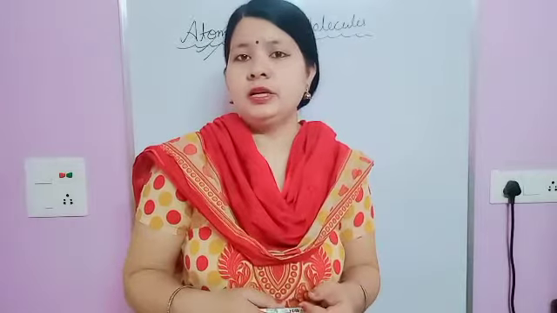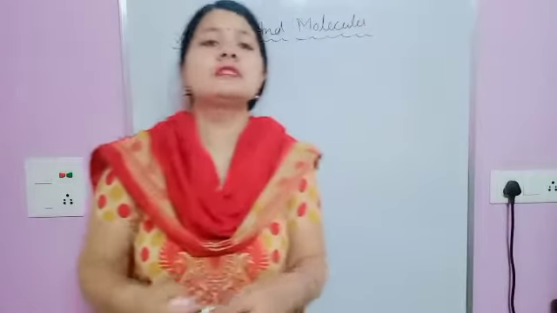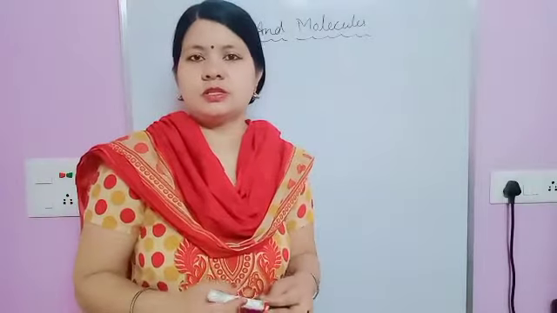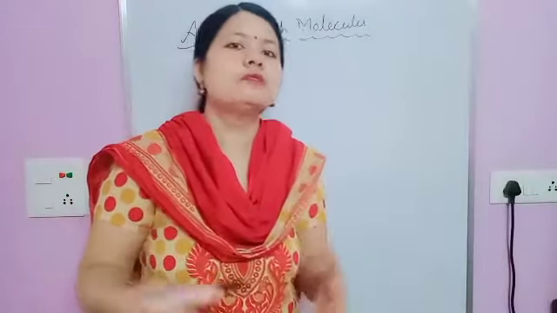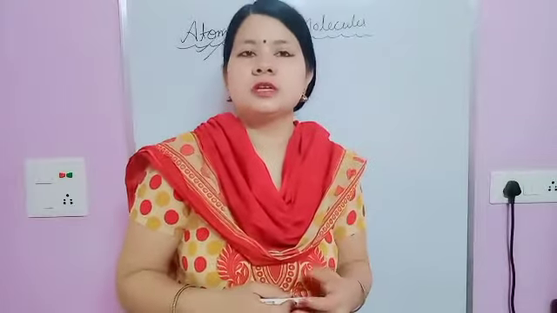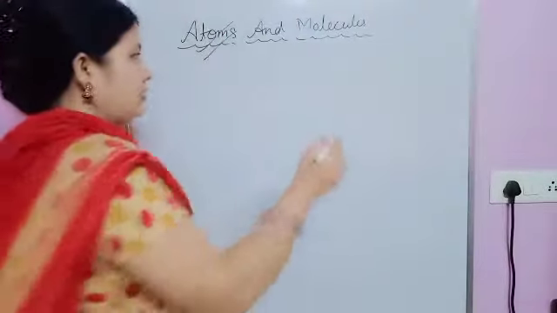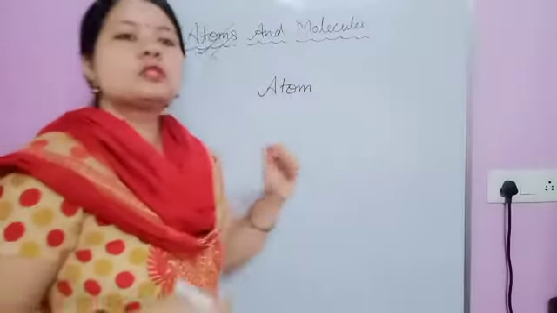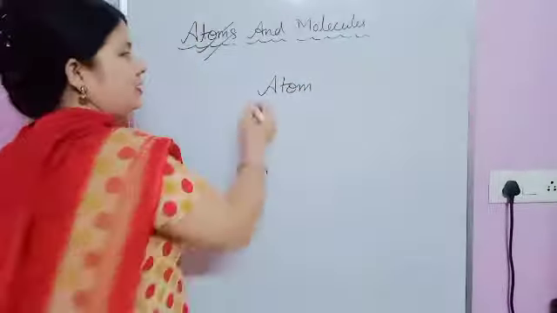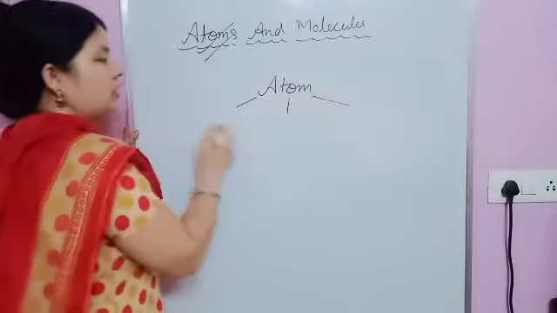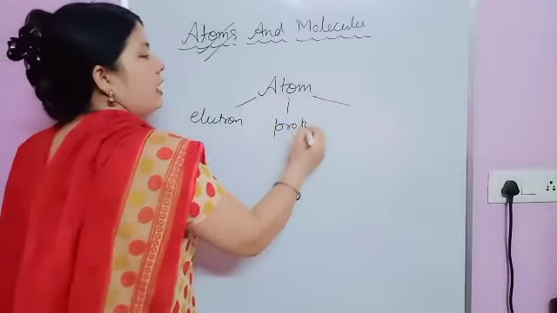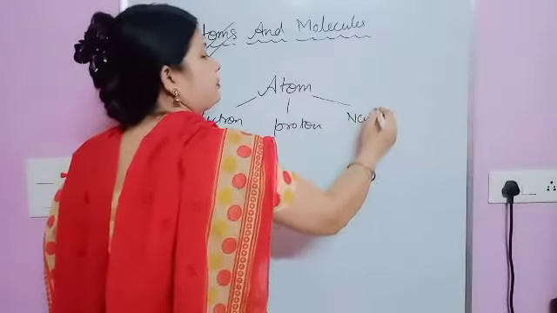An atom cannot be further subdivided into simpler ones by simple physical or chemical methods, but under special circumstances, like nuclear fission, an atom can be subdivided into subatomic particles, known as electron, proton and neutron.